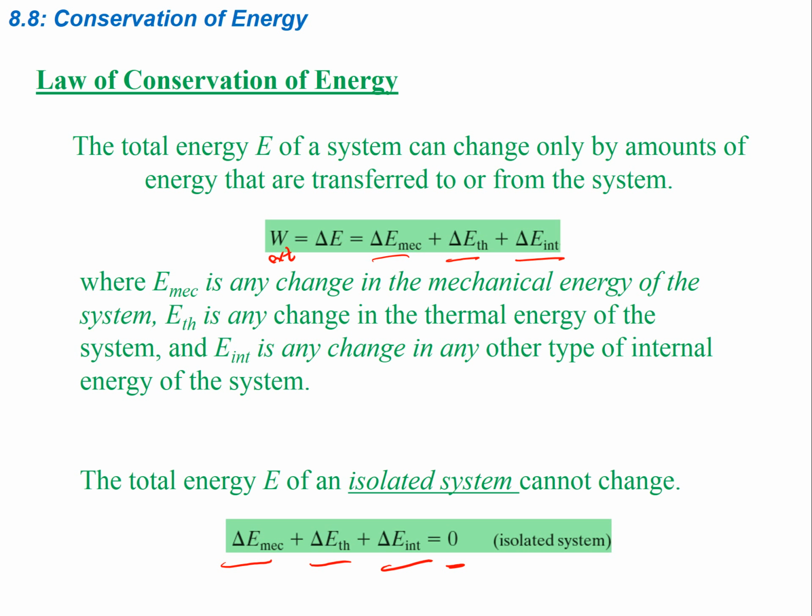So the way I would write that is, let's say at point A, you have your kinetic energy at point A plus your potential energy at point A is going to equal the kinetic energy at point B plus the potential energy at point B. Right? And if you have other types of energy, like thermal energy, you include thermal energy on both sides. If you have internal energy, you can include that on both sides. If you have elastic potential, you can put that on both sides. So it really molds to whatever you need. All right. So that's conservation of energy.